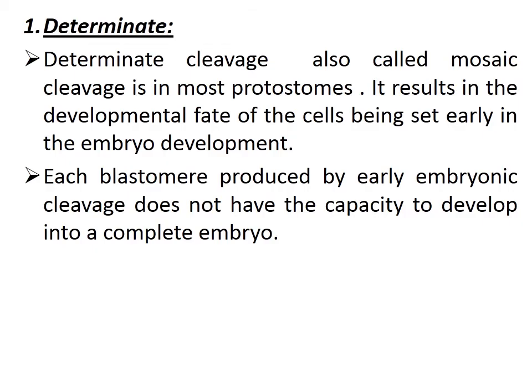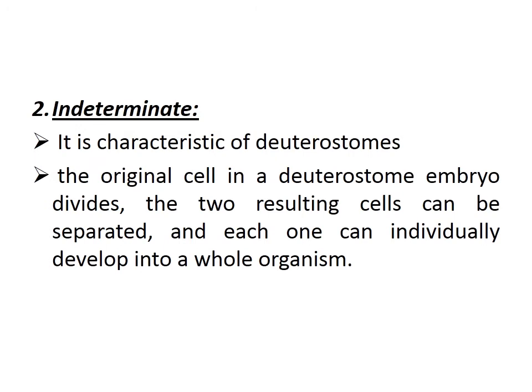Determinate cleavage, also called mosaic cleavage, is found in most protostomes. It results in the developmental fate of the cells being set early in embryo development. Each blastomere produced by early embryonic cleavage does not have the capacity to develop into a complete embryo if it is separated. It is determinate. That is why it is known as determinate cleavage. Indeterminate cleavage is characteristic of deuterostomes. When the original cells in a deuterostome embryo divide, the two resulting cells can be separated, and each one can individually develop into a whole organism.